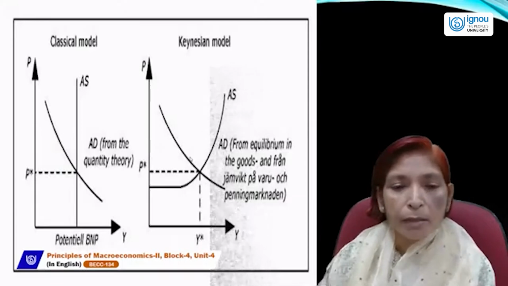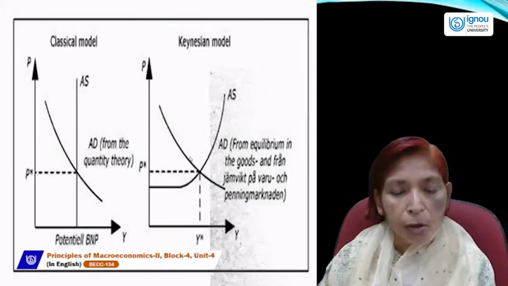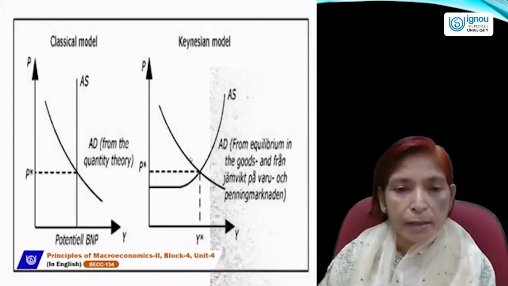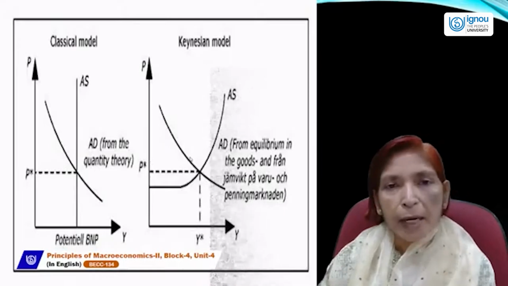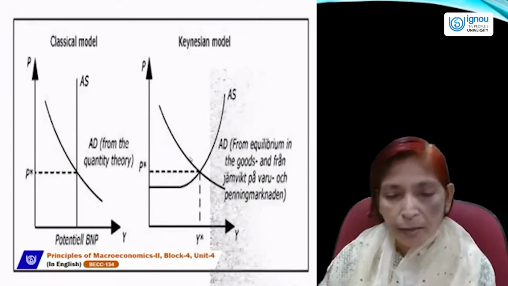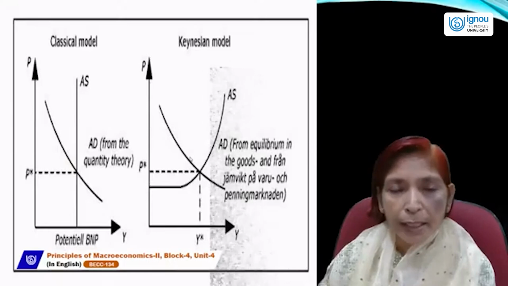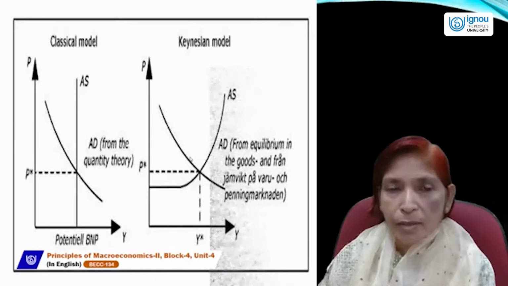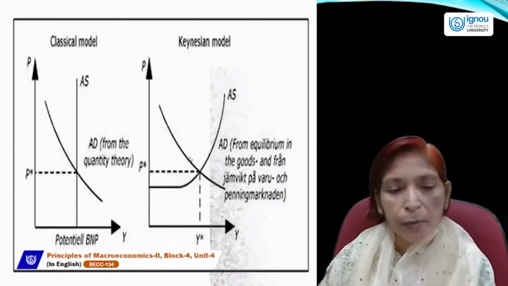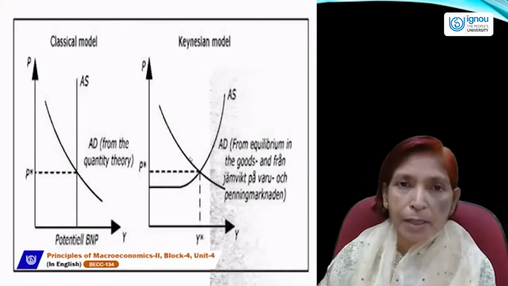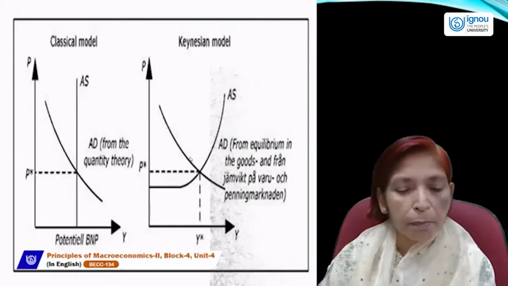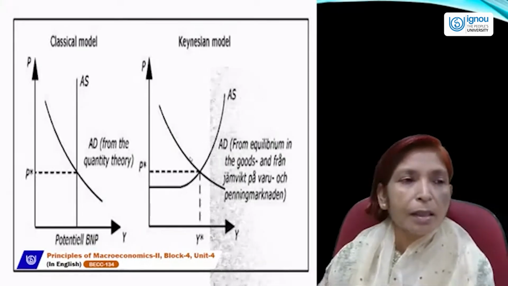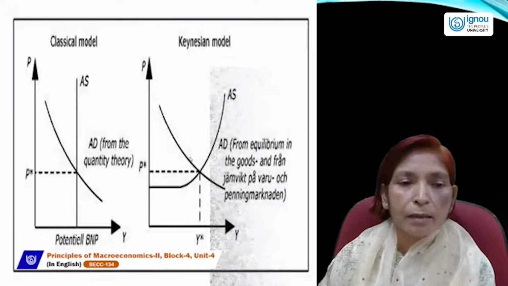And in the Keynesian model, aggregate supply is initially a horizontal line. After that, the aggregate supply curve becomes an upward sloping curve. The aggregate demand curve is the same downward sloping curve, where both curves intersect each other. The equilibrium point is determined. At this equilibrium point, the price level will be P star and the income level will be Y star. So this is the basic difference between the classical model and the Keynesian model.